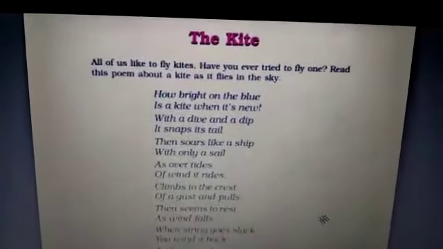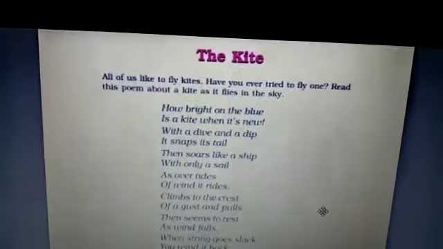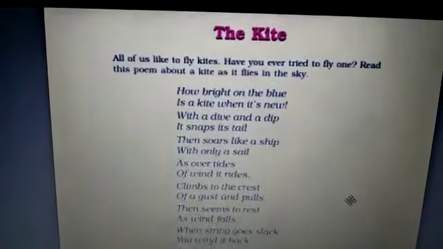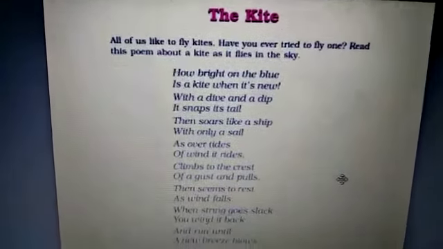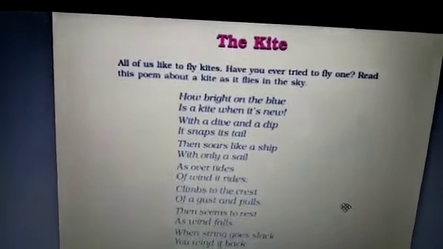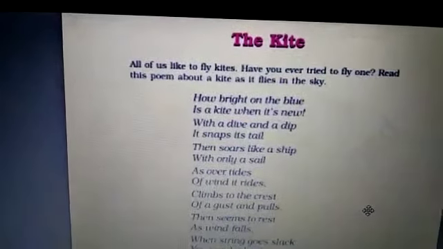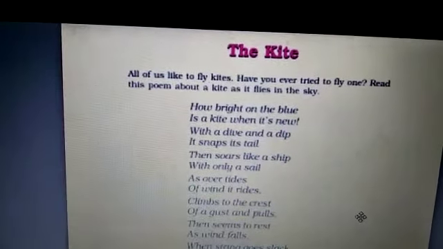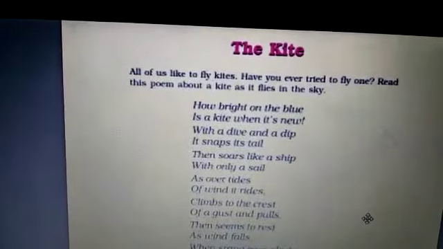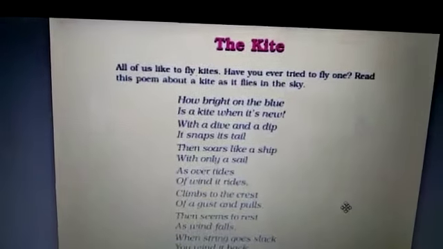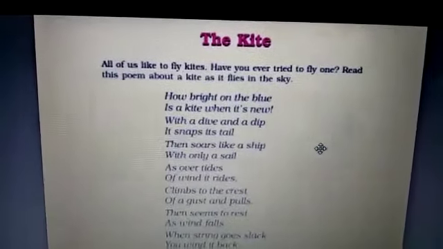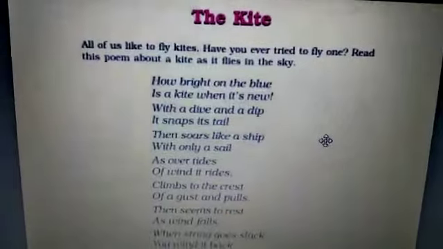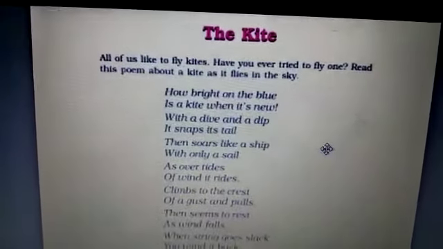Everybody has seen a kite, the bright kite, and children love to play kite. And this poem is composed by Harry Ben. And he is a great poet, especially for children's poems. All of us like to fly kites. Though now there is no discrimination of girls and boys, generally the boys like to fly kites a lot. Am I right?